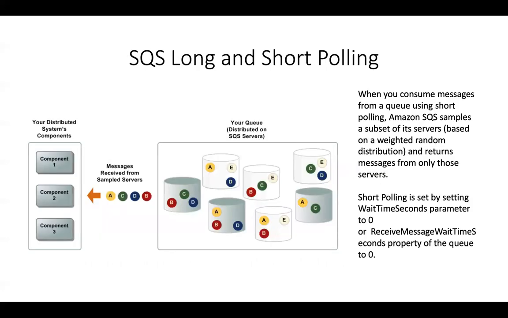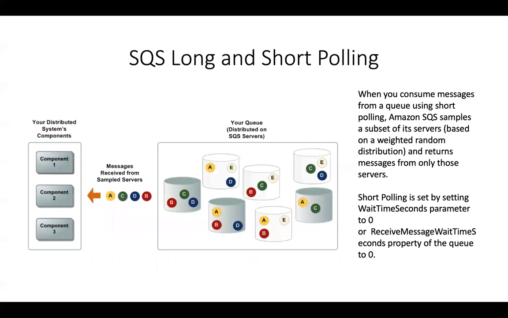So now there are two types of polling when it comes to SQS. One is called long polling and the other one is called short polling. The best practice over here when it comes to saving cost is to go for SQS long polling. And if you want to, you can also configure short polling on SQS. So we'll just see the difference between these two.